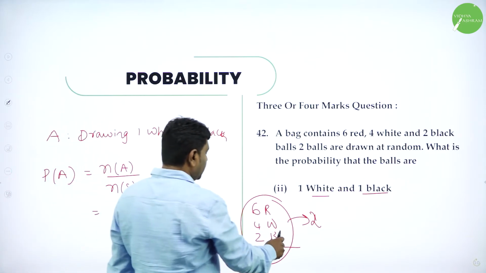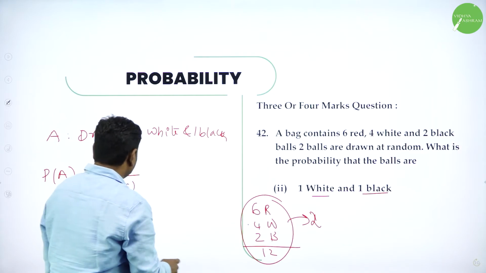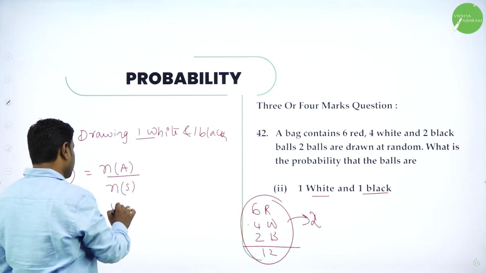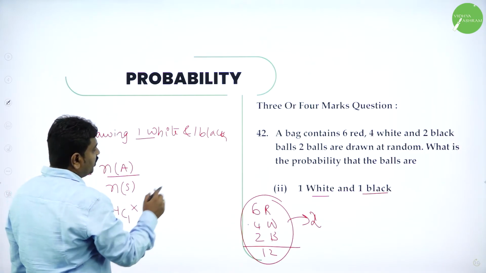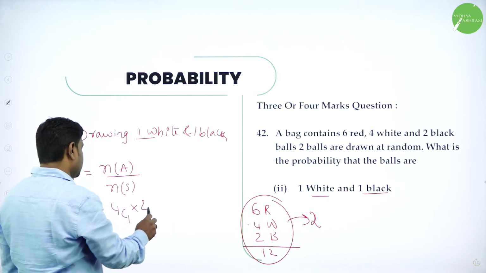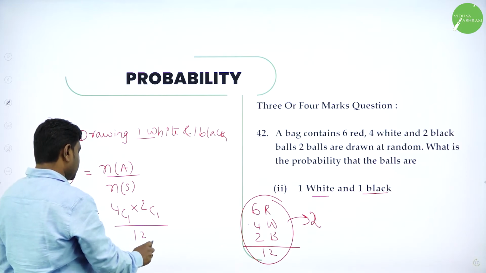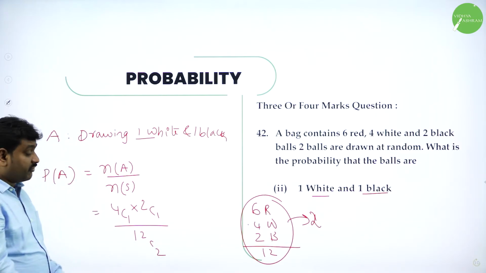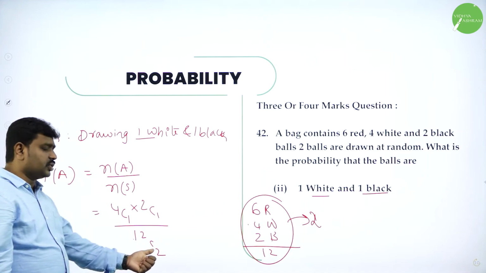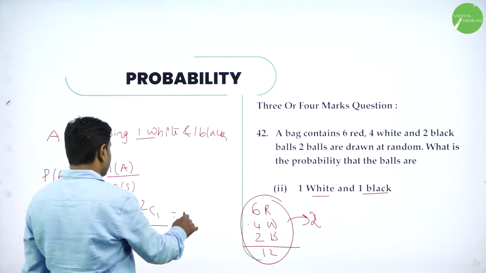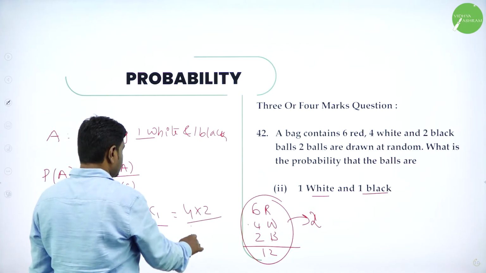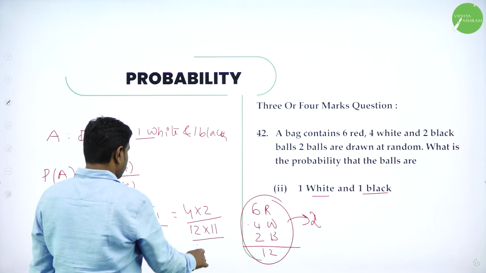Out of 4 white, 1 white can be drawn in 4C1 ways. And 1 black, out of 2 blacks, 1 black can be drawn in 2C1 ways, divided by the total. Out of 12, 2 balls can be drawn in 12C2. Total number of ways of drawing 2 balls from 12 balls is 12C2. So now simplify. Numerator: 4C1 is 4, 2C1 is 2, 12C2 is 12 into 11 divided by 2 into 1.